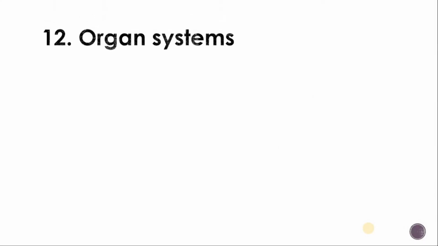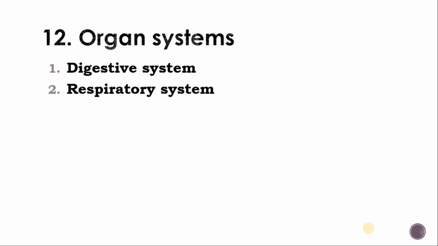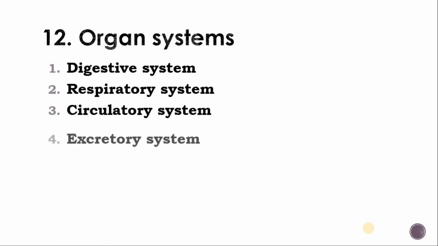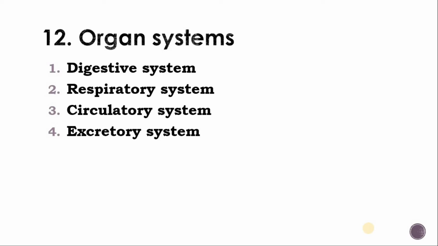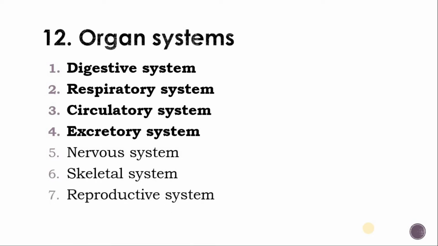In today's session we are discussing the most important parameter, organ system. The organ system consists of various systems: digestive system, respiratory system, circulatory system, excretory system, nervous system, skeletal system and reproductive system. In this tutorial we are discussing the first four systems: digestive system, respiratory system, circulatory system and excretory system.